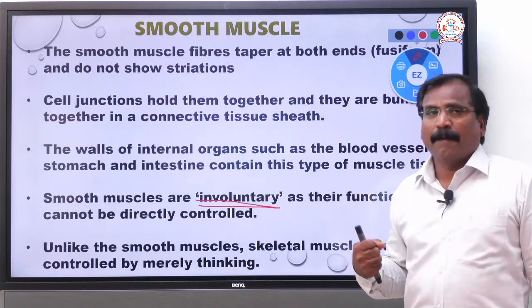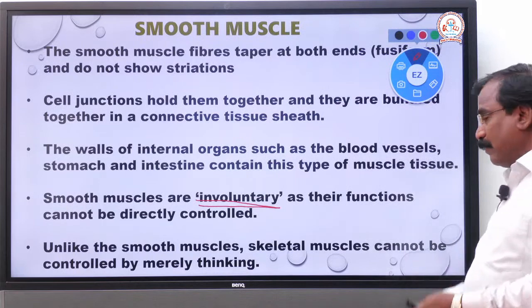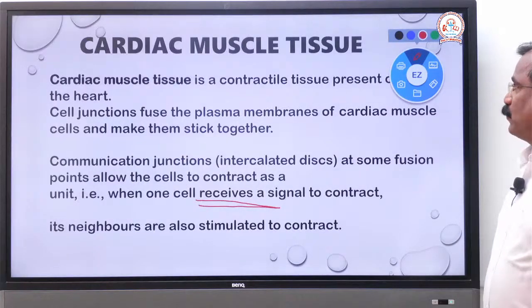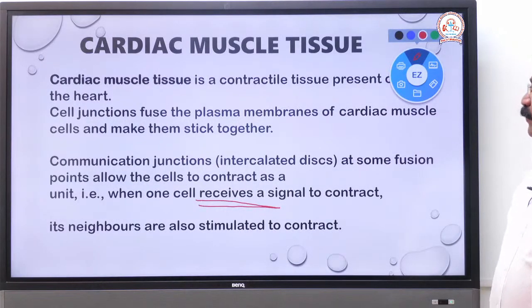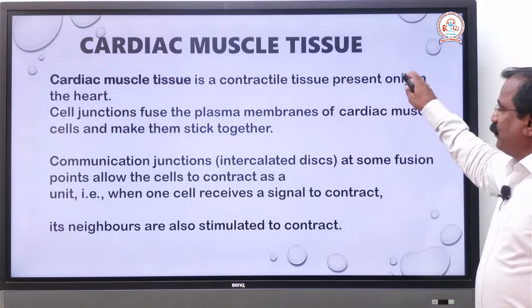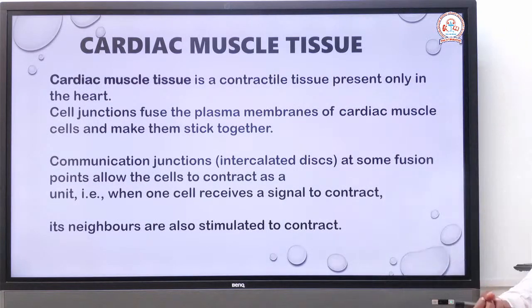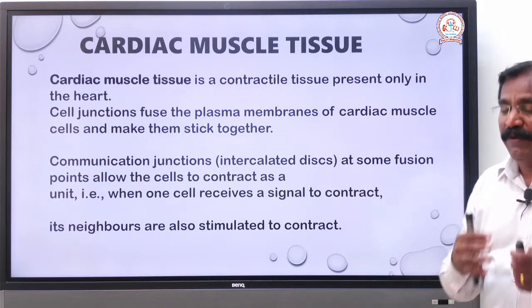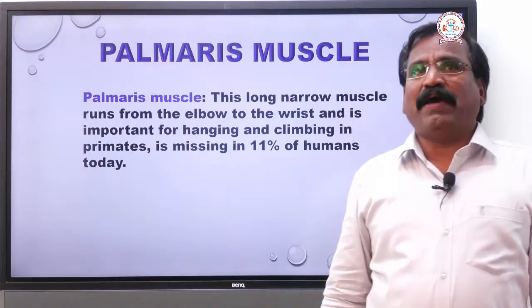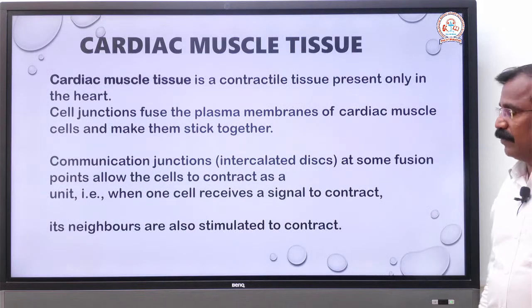It is involuntary. Intercalated discs are there, very important. When it receives the impulses, it contracts and relaxes, and that is rhythmic. That is important. It contracts and relaxes in a rhythmic manner. Okay, that's all.